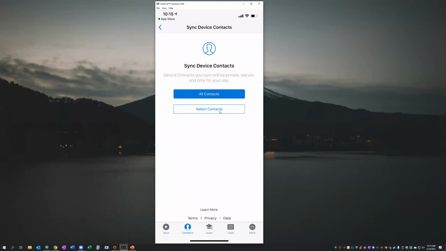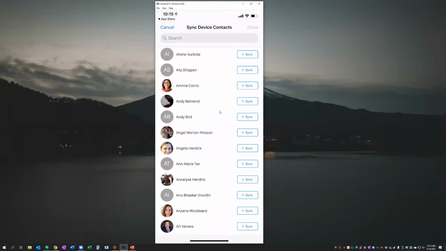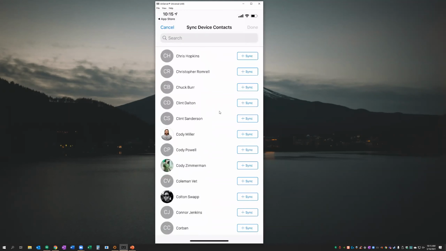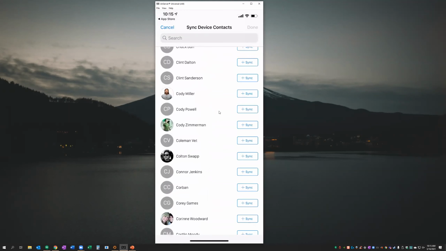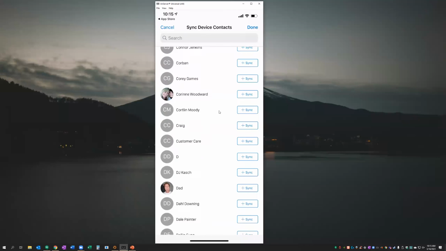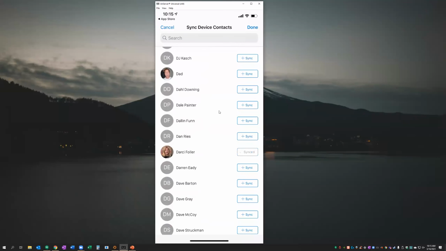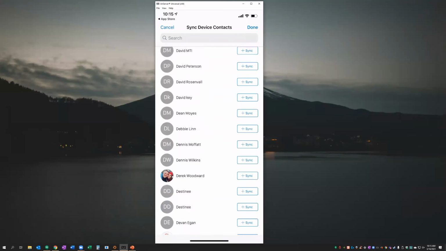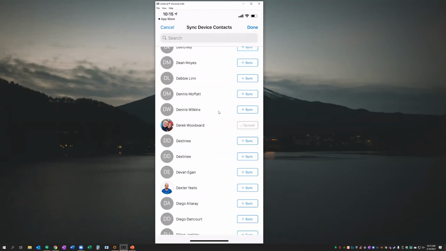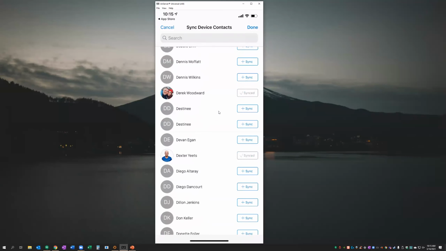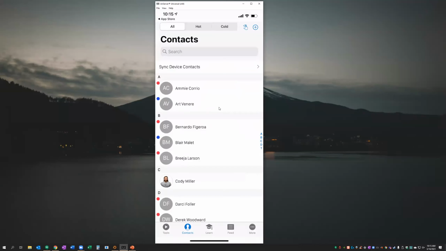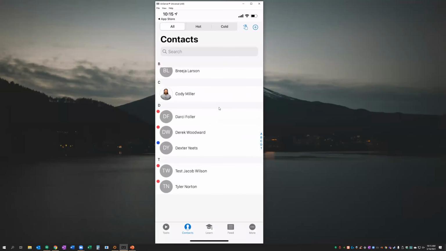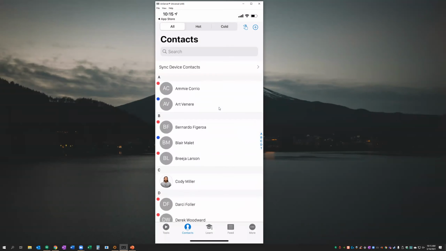I just want to bring over a couple people that I know that I've been working with in my phone on the side. Let's go through here and let's add a couple people here. Just like that. You can go through your list and simply add them in just like that. And let's hit done here at the top. Now those contacts are added into my phone so I can begin to share with them.